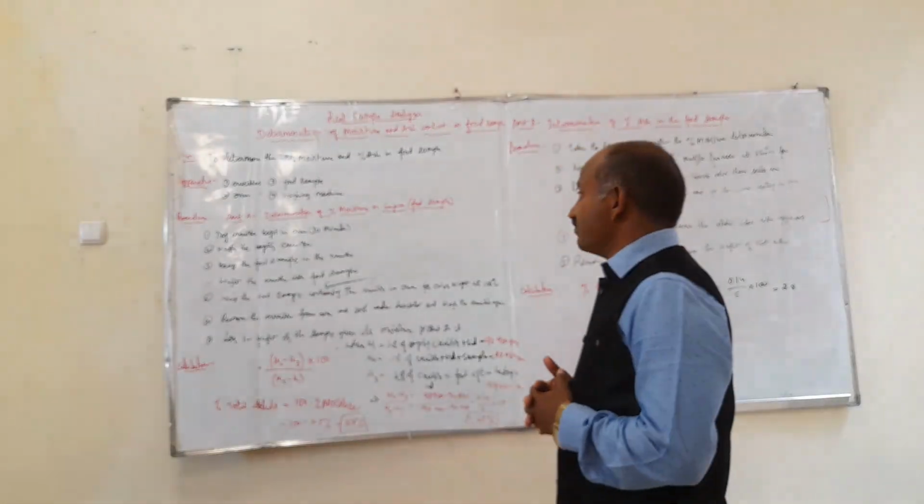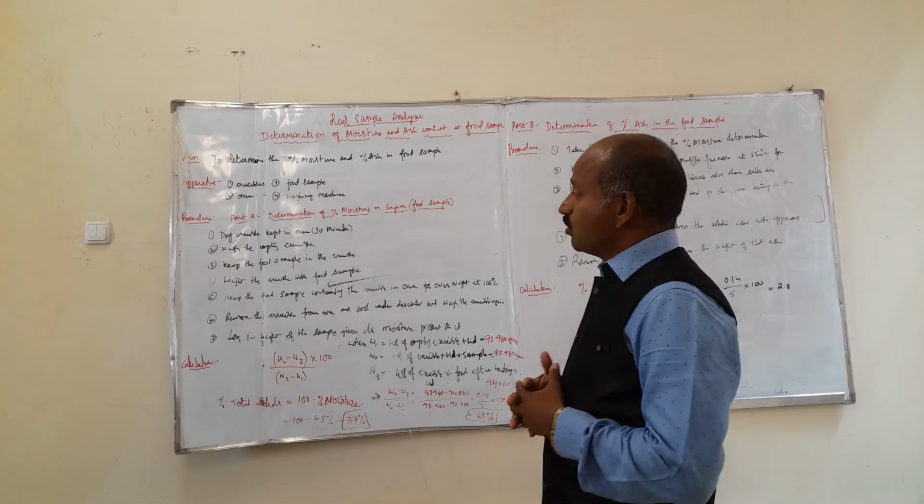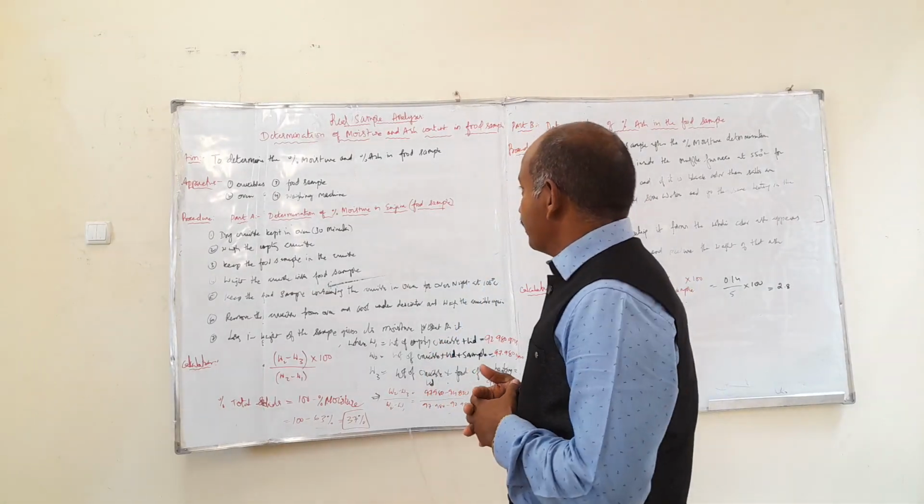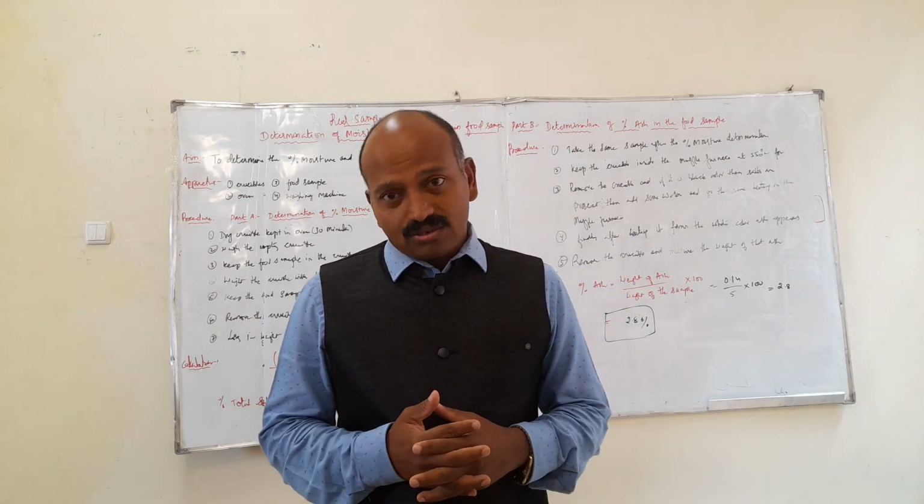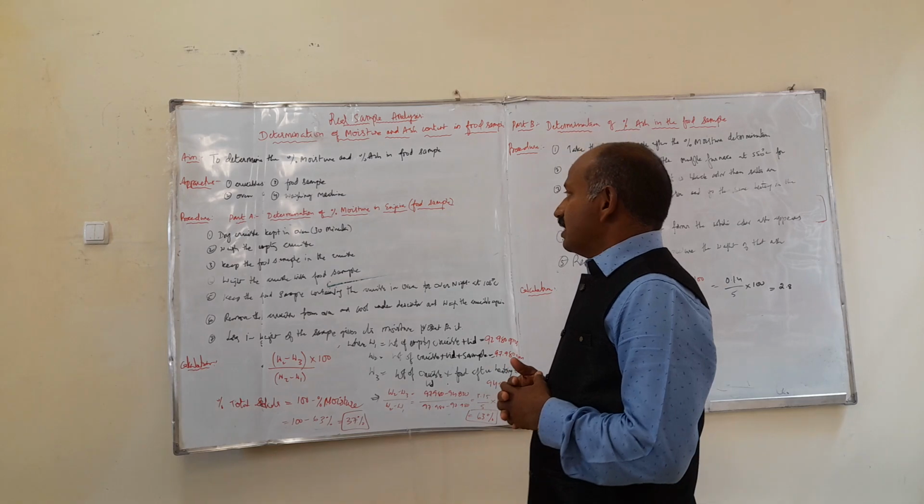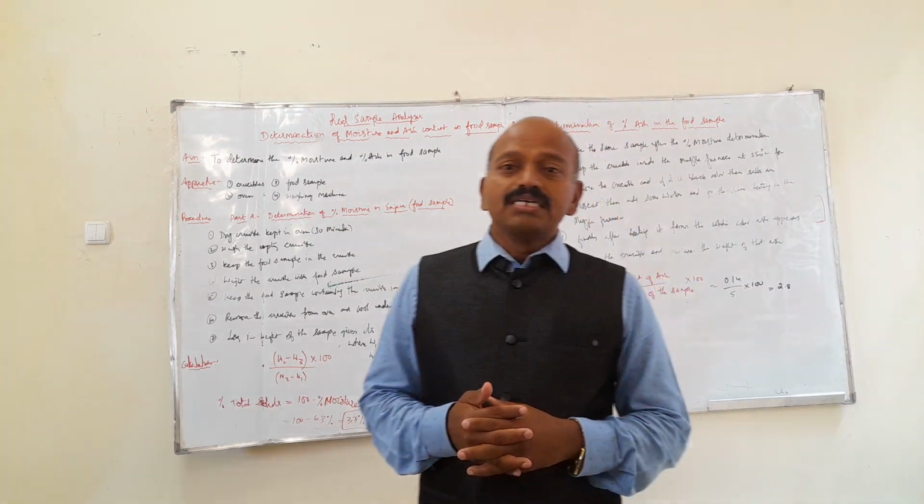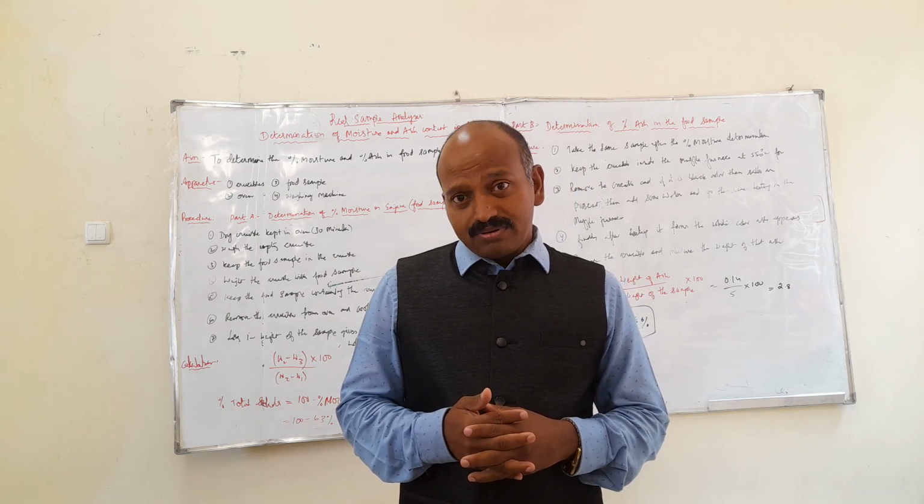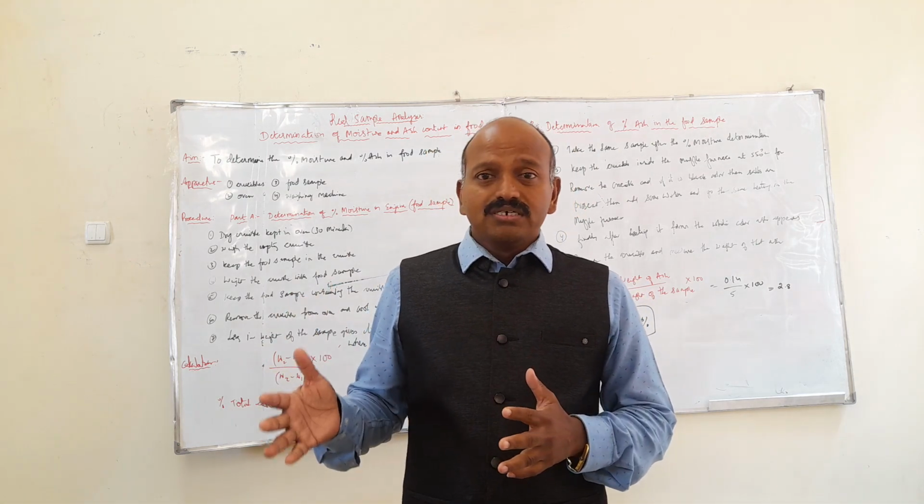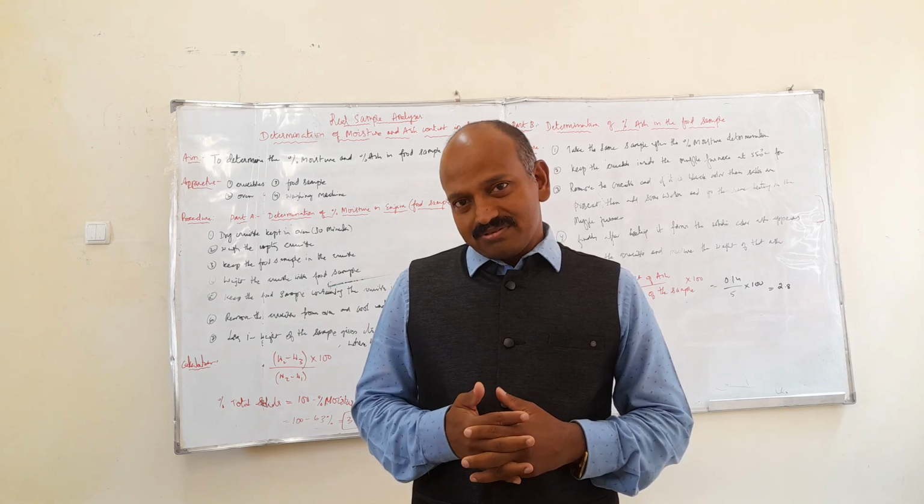Coming to the apparatus, we need a porcelain crucible, a muffle furnace to heat the sample, the food sample, and a weighing machine. This is the apparatus required. The procedure consists of two parts, part A and part B. Part A is the determination of the percentage of moisture in the food sample, whereas part B is the determination of the percentage of ash content in the food sample.